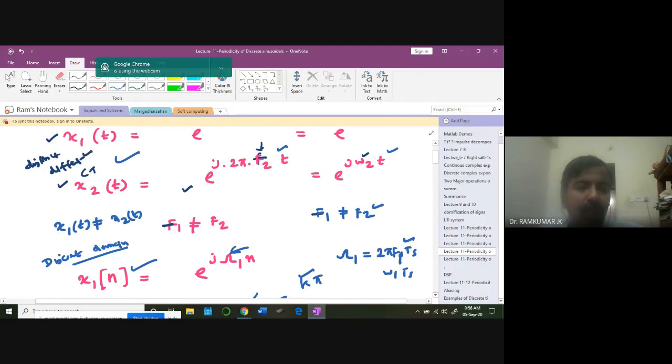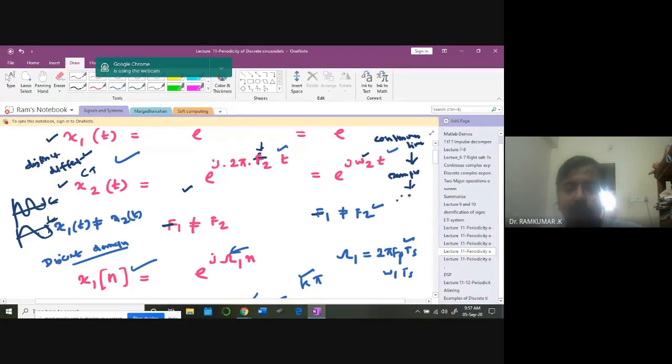Two distinct, in fact, they have their own unique property. They are different. Okay, you can see very clearly based on the frequency, one signal may look like this, another signal may look like this. Okay, two different frequencies. So easily you can distinguish waveforms with respect to frequency changes when it comes to continuous time domain. But as soon as you are entering into something called a sampler, using a switch, you are going to switch on and off, and you're going to end up with these kind of samples, you will end up in trouble.